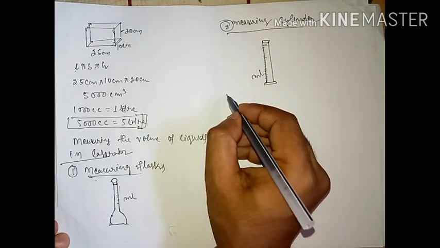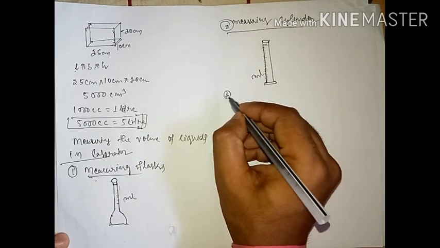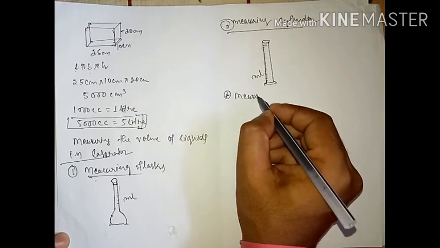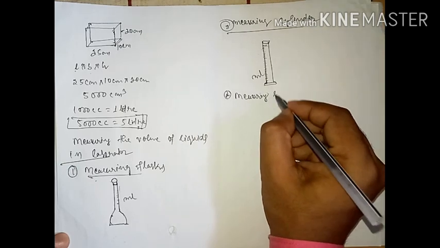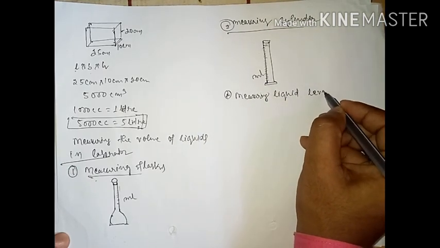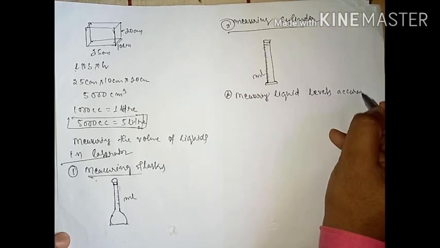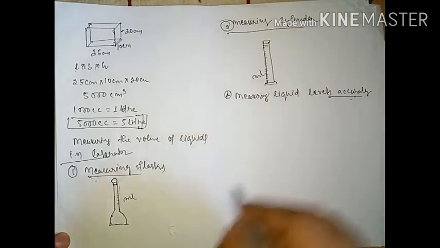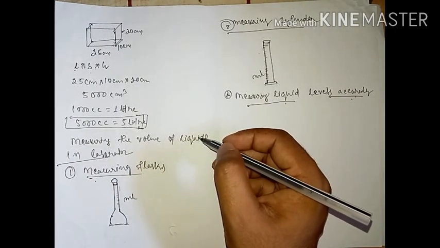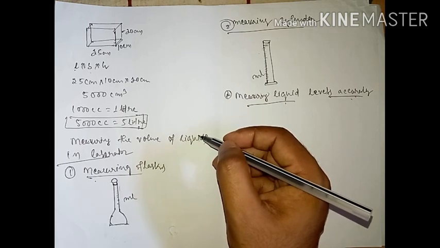So now one more point, students: measuring liquid level accurately. How can you measure the liquid level accurately? Students, how can we do this? To avoid parallax error, the eye should be at the level of the liquid.